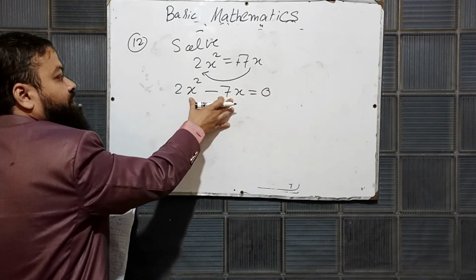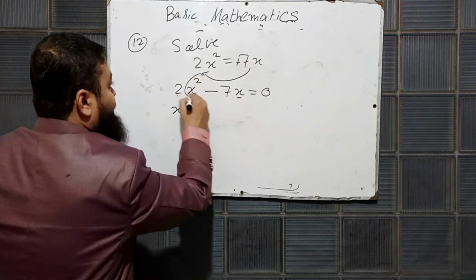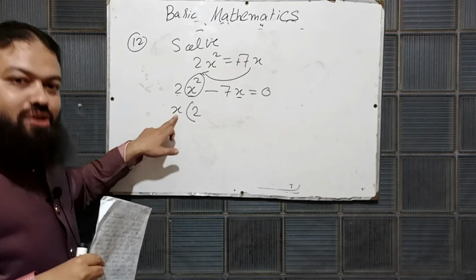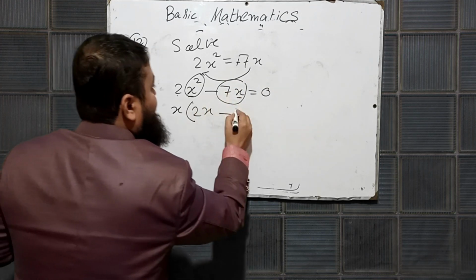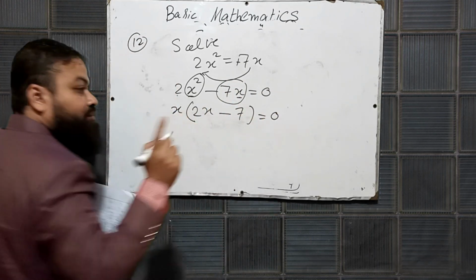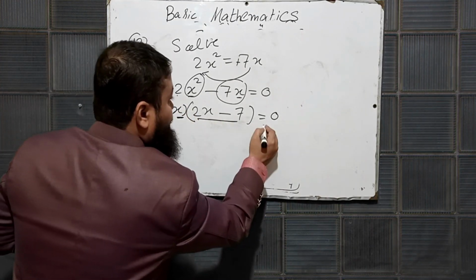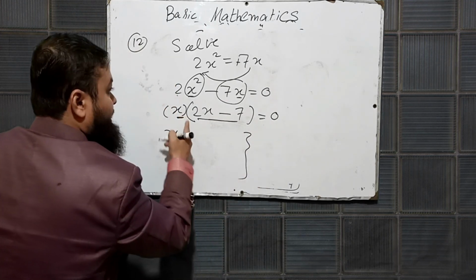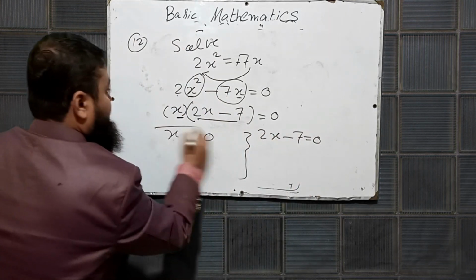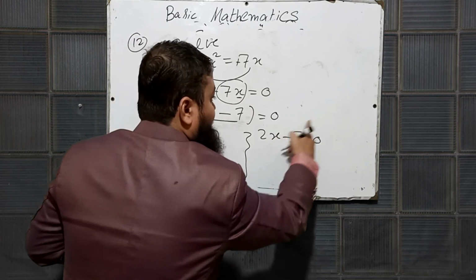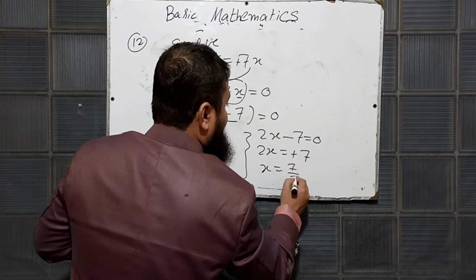Now what is common in these two? X is common actually. What is left? 2, and x square means it has 2x, 1x is common, 1x is left. Minus, what is left over here? X is common, only 7 is left, equal to 0. Now dear students, a very important point: when there are two factors multiplying with each other and the product is equal to 0, it means you can separate them. X is equal to 0 and this portion is also 2x minus 7 is equal to 0. This is the first value. First of all, minus 7 will be on the right side, 2x is equal to plus 7 and x will be equal to 7 by 2.